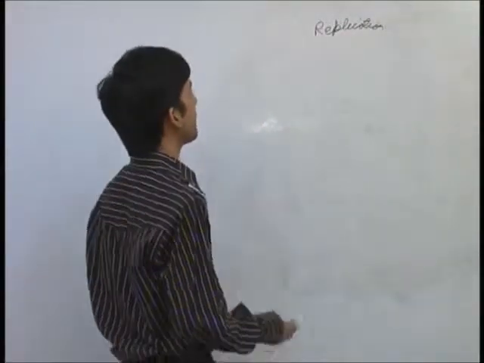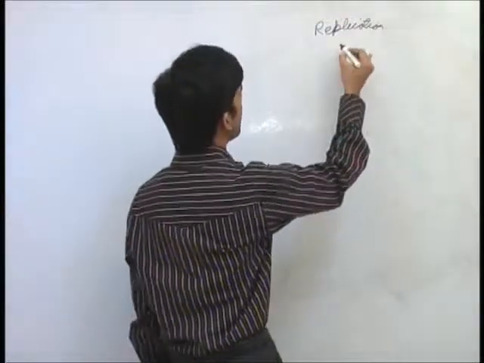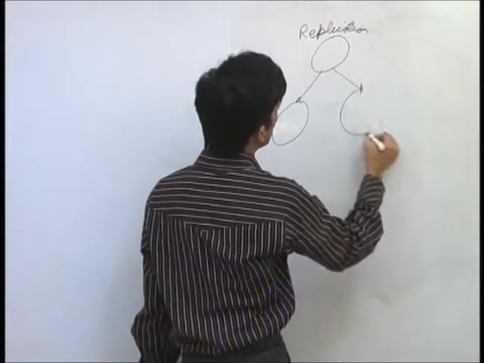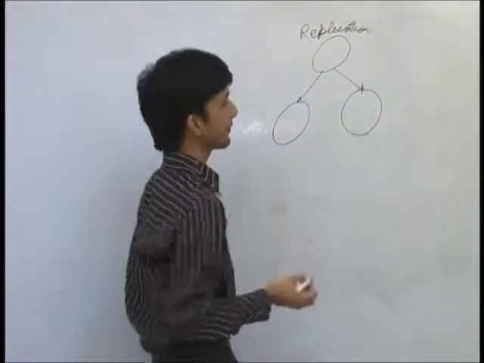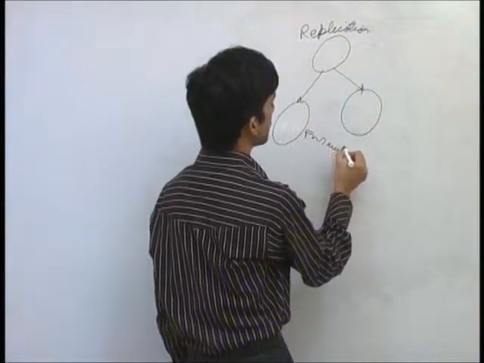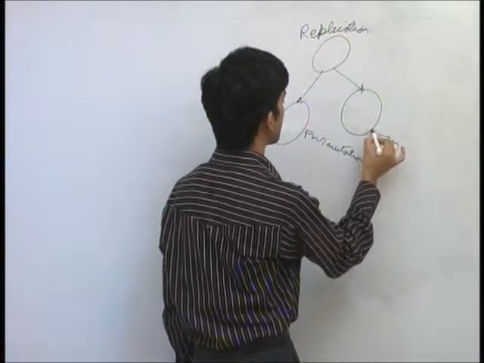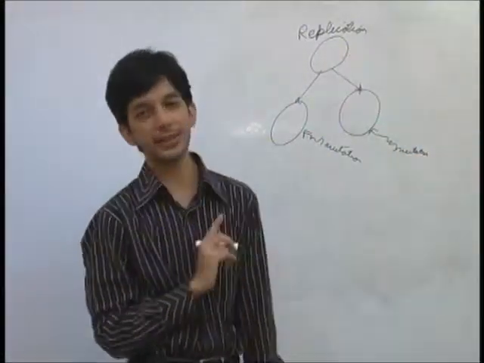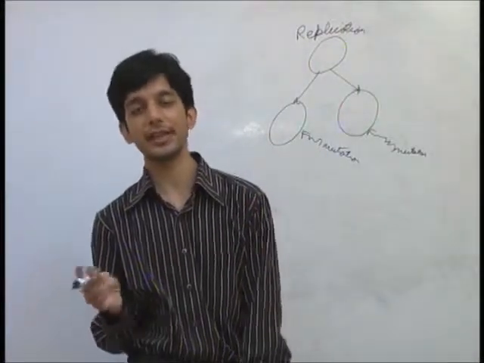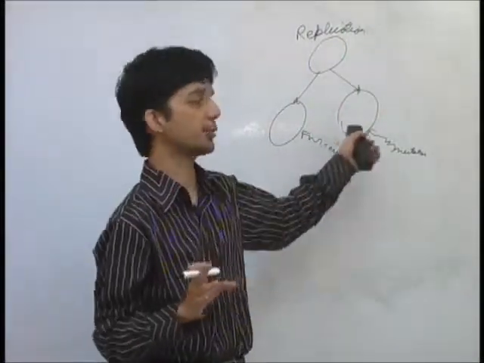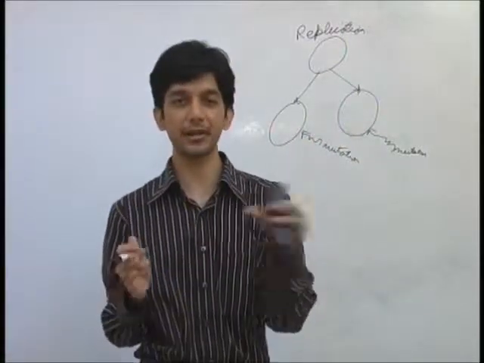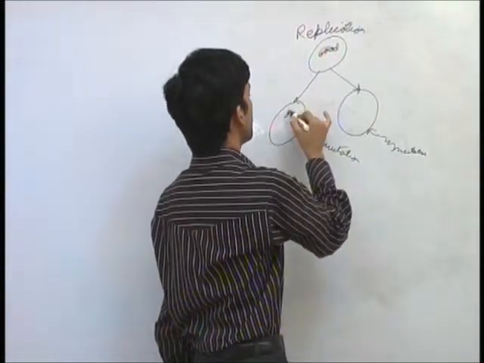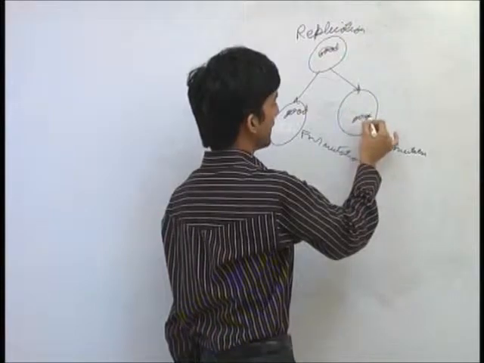So here I try to replicate my program into two programs. If there was a program over here, in the next generation I'll have exactly similar programs, and I would expect that some mutation operator is applied over here, and some different mutation operator applied over here. So very soon the likeness of these two programs is gone, where the mutation modifies both of them and both of them have different architecture. But what were the good characteristics of these programs is in some way retained by both these programs.